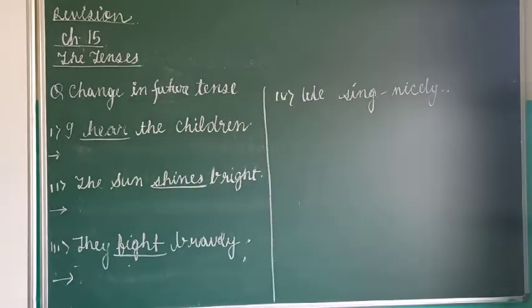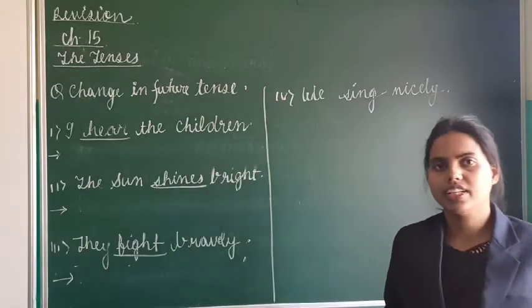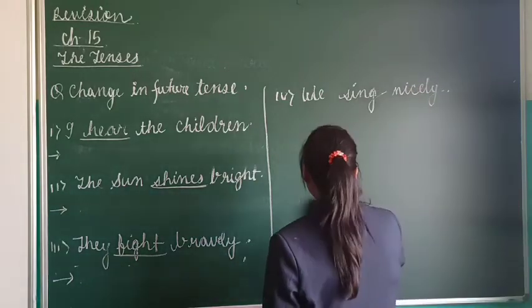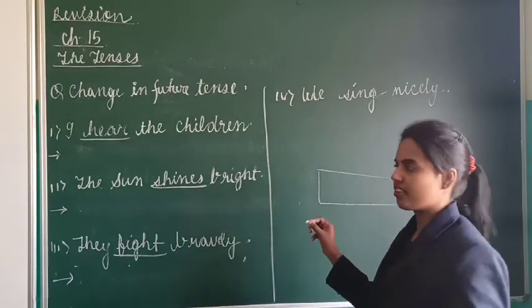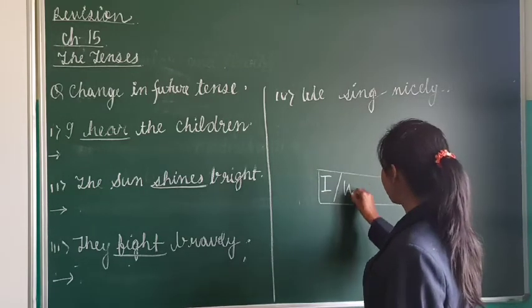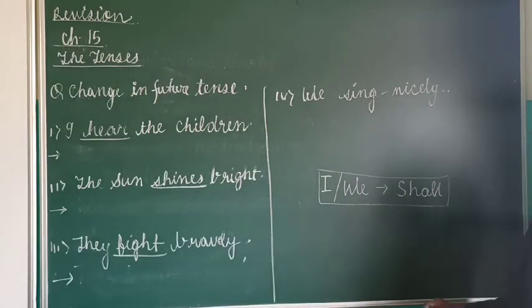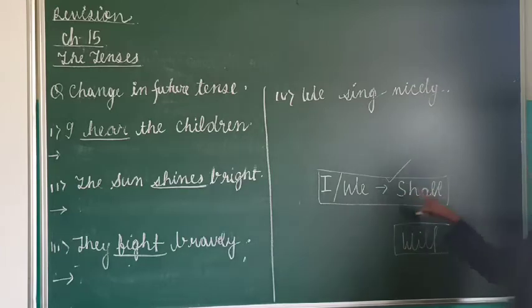Now next type of question. Now again you can see here I have changed the question. Now the question is change in future tense. These very sentences you have to change in future tense. Before this you learned to change the sentences into past tense. Talking about future, only one thing you have to keep in mind. Okay, I will not confuse you much. In revision, I am just giving you a shortcut. If the subject is I or if the subject is we, we will always add shall. And with the rest of the things we will add will. बाकी सबके साथ we will add will, but अगर I और we हो तो we will add shall.